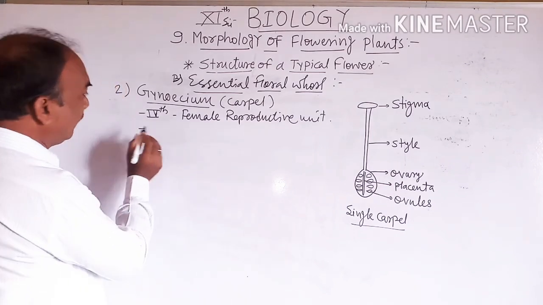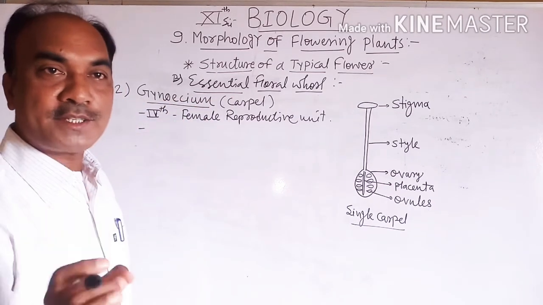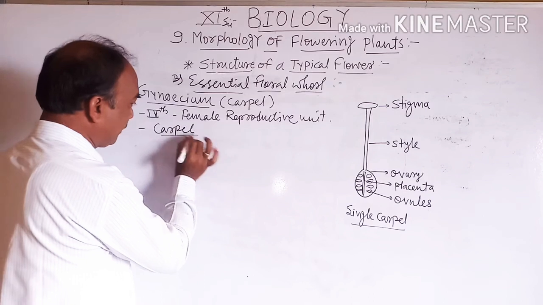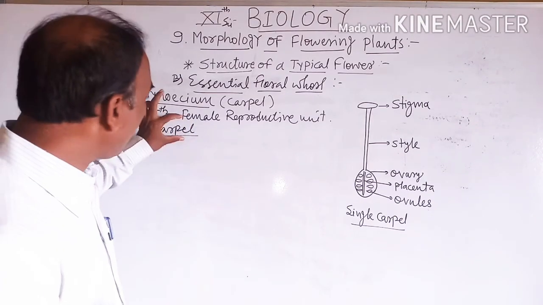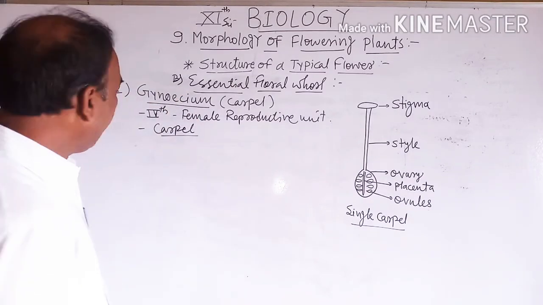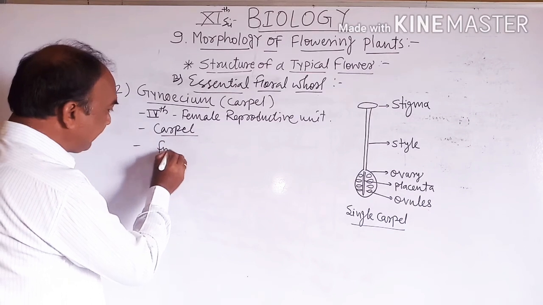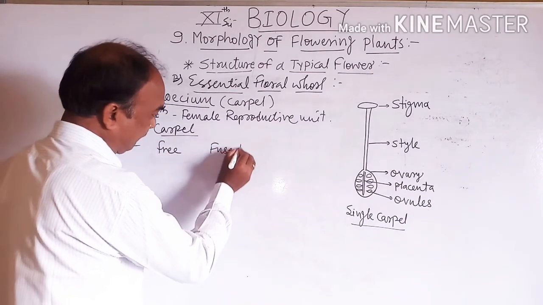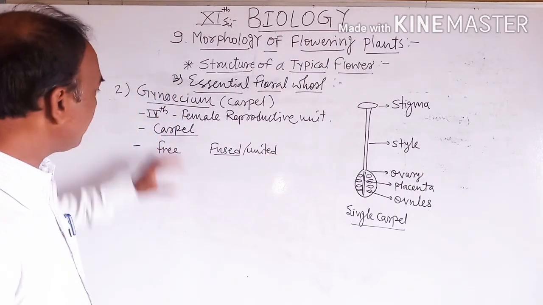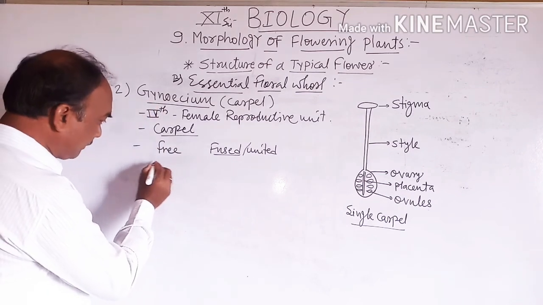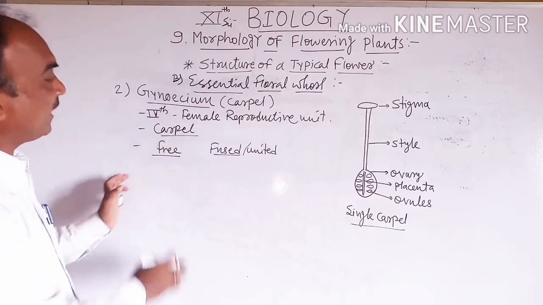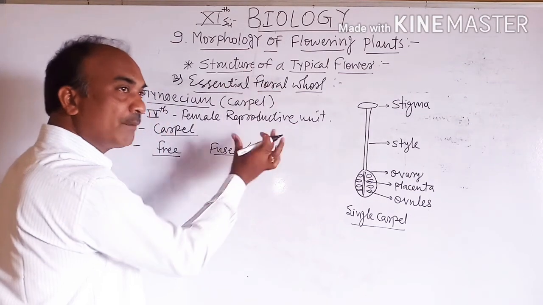Then the individual member or the smallest unit of the gynoecium is called the carpel. Carpels are the smallest or individual member of a gynoecium. Carpels may be free or they may be fused or united. In some plants they are free from each other, or in some plants they are fused with each other.